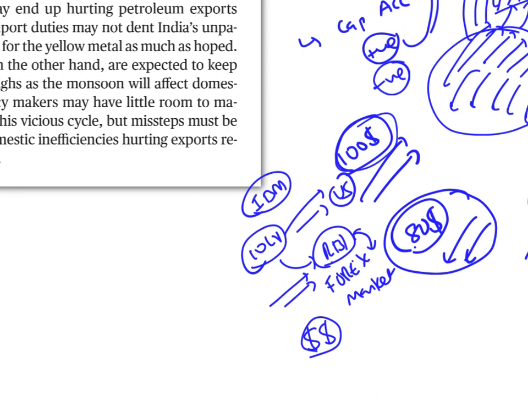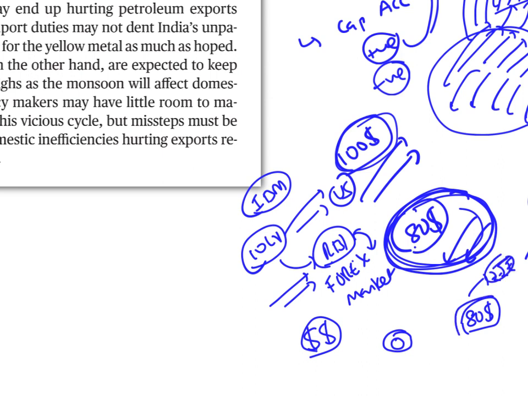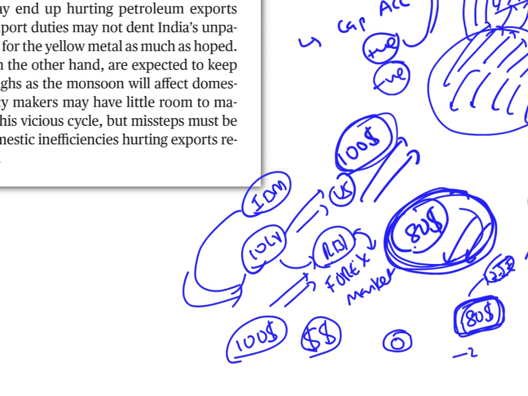Are you getting it? Let's assume RBI has zero money. RBI does not have any money, but since $80 have come in, now RBI has $80. So RBI has given equivalent worth of rupees to those people. Now people like IBM are coming to RBI and they are asking for $100. They are giving rupees to RBI and they are asking for $100. But RBI only has $80. Then you have a shortage of $20. Where will you go? You have to take loan from IMF or World Bank. India faced similar situation in 1991. Balance of payment crisis. This is what India faced in 1991.